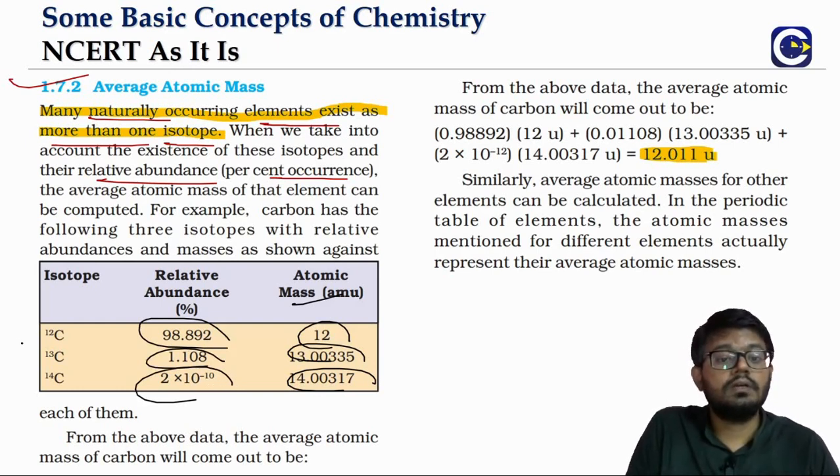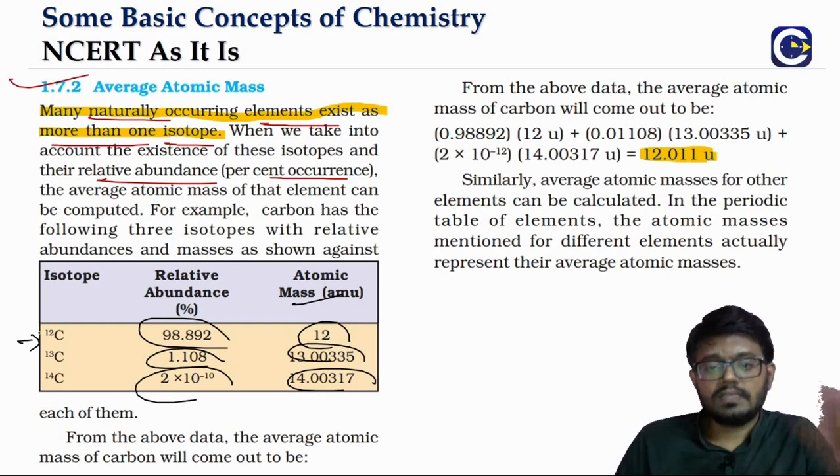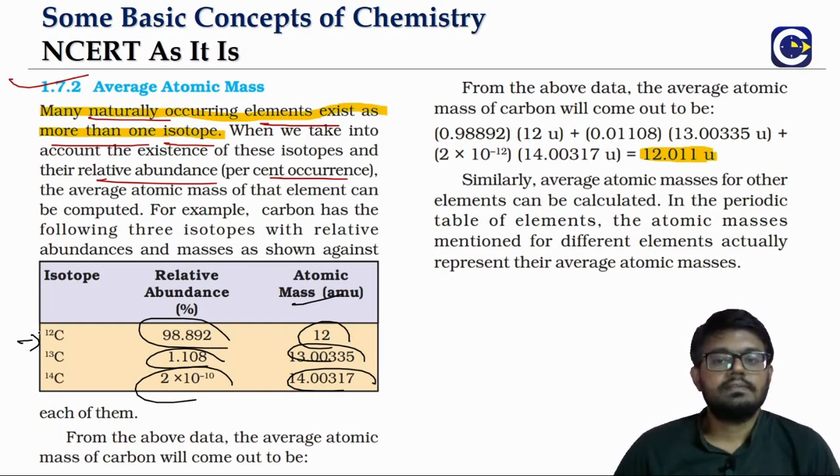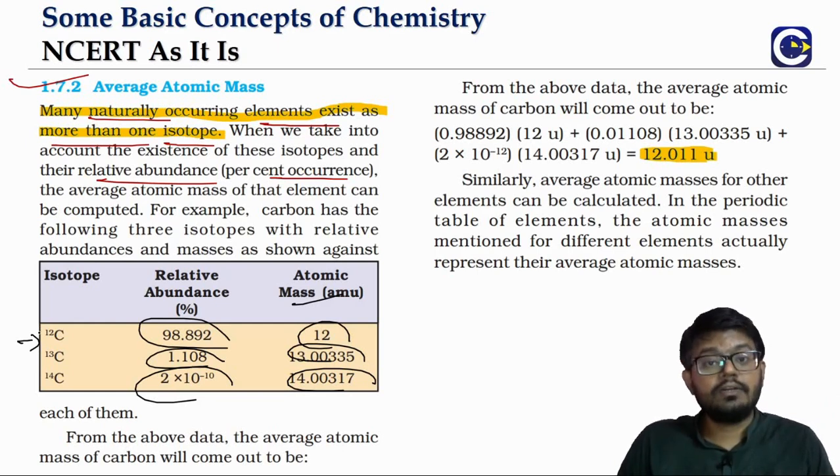That's why we said that one of these isotopes will be predominantly in major proportion. The others will usually be relatively less in terms of proportion. Some of the isotopes may be unstable also. Like in this case, carbon 14 is radioactive, which means unstable. Same with hydrogen also. Hydrogen tritium is unstable.